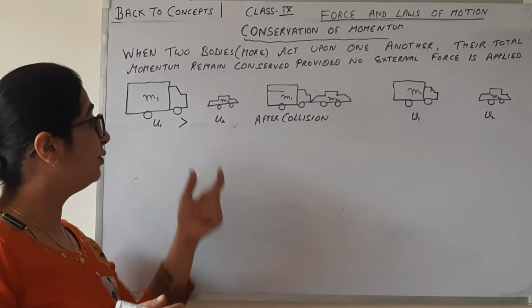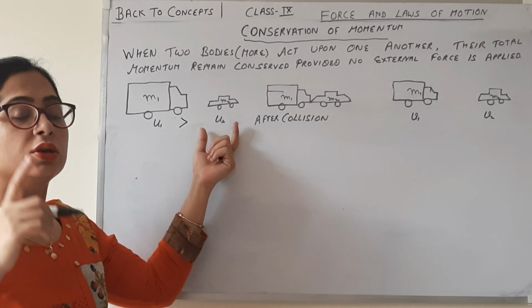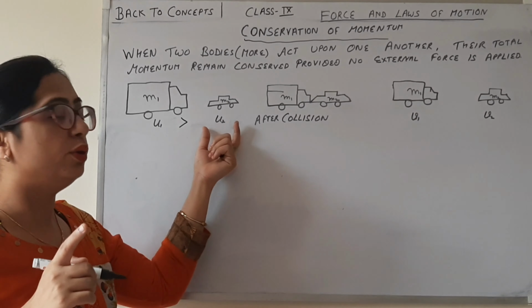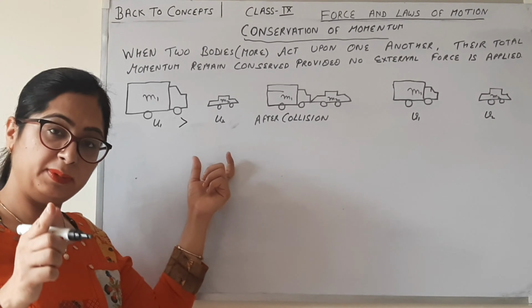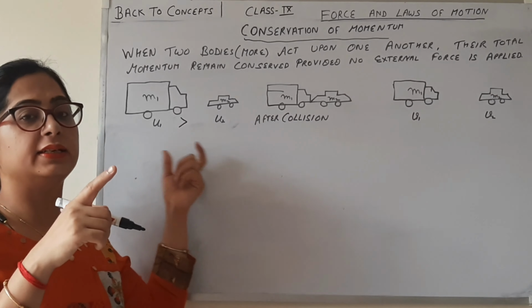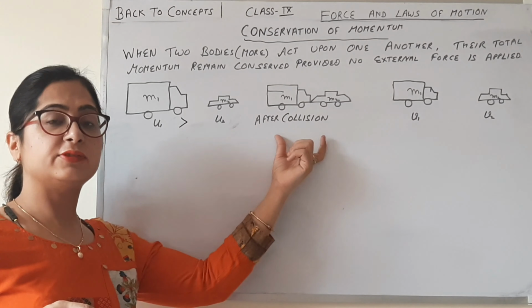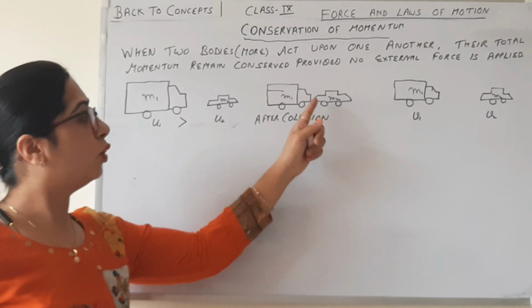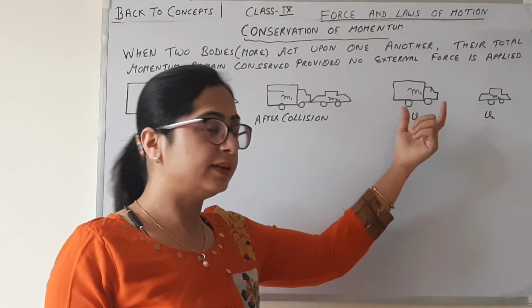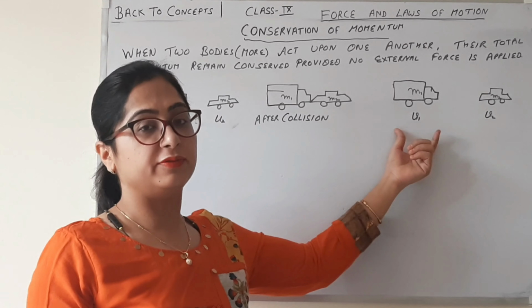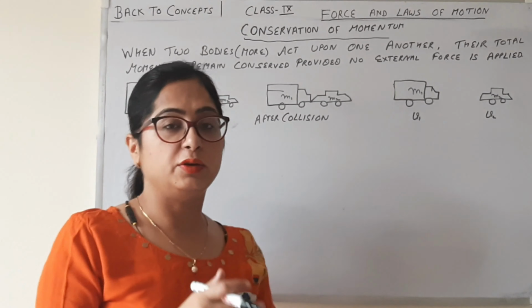So what happens if u2 is greater? The collision will never happen. So for collision, u2 must be less than u1. Okay, u2 can be 0 and can be less than u1. What happened when this fast moving truck collides with this car? Now the truck is moving with velocity v1 and the car is moving with velocity v2.